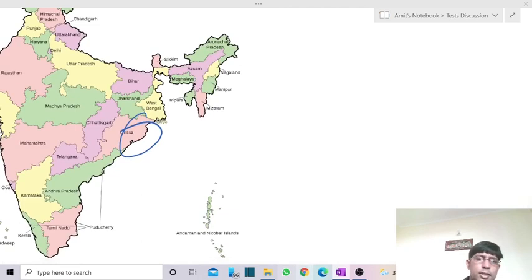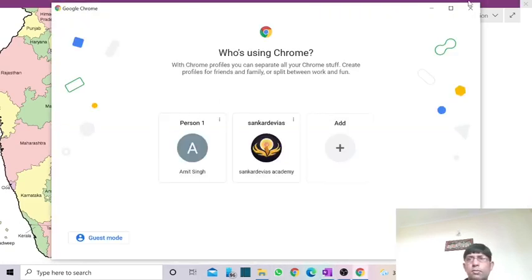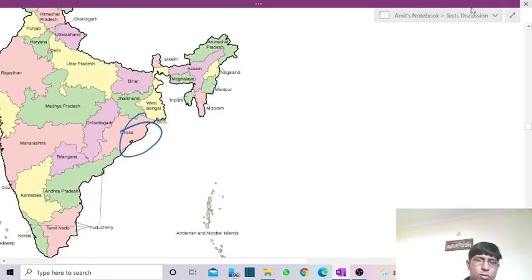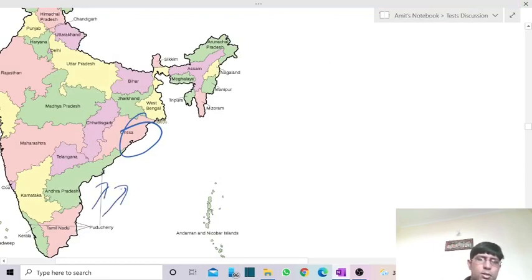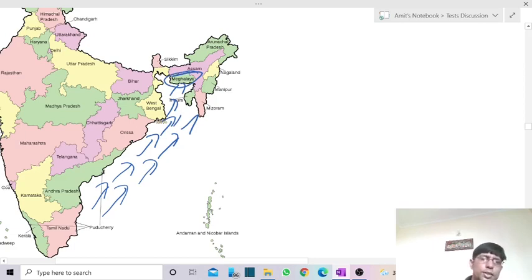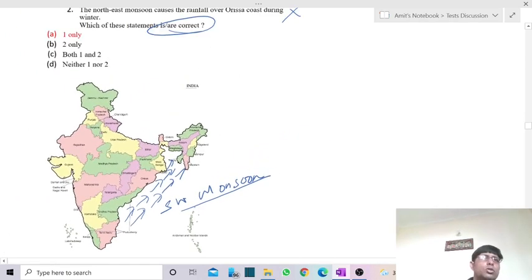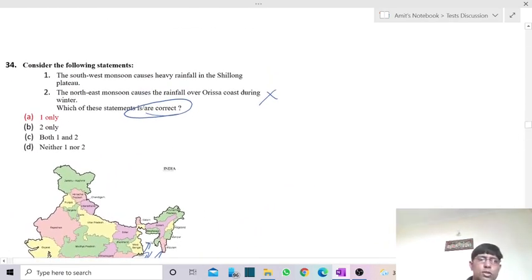This rainfall is from the Bay of Bengal branch of the southwest monsoon. It travels over the Bay of Bengal, absorbs a lot of moisture, and simply reaches, crossing Bangladesh, Meghalaya or the Shillong Plateau. Over this part it produces a lot of rainfall. It is the southwest monsoon only which reaches the Shillong Plateau and produces a lot of rainfall. So the first one is the correct answer.